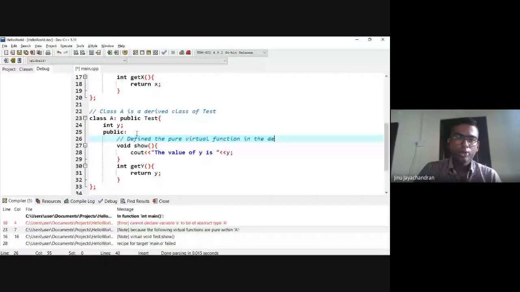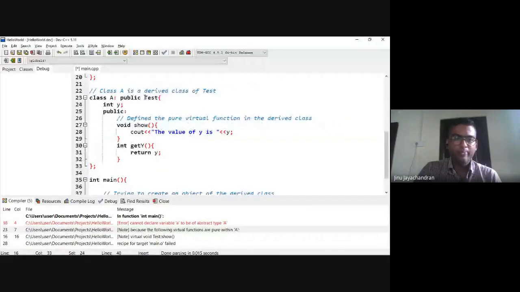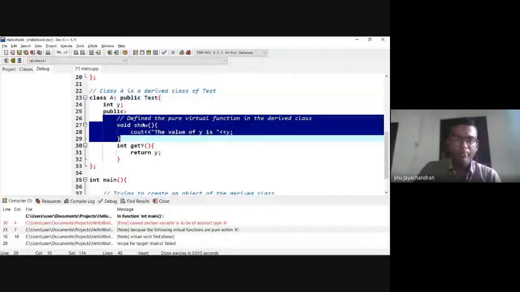So a pure virtual function is declared like this in the base class. From the base class, I have inherited class A. Then I define the pure virtual function. That means the same name with the same return type and the same number of arguments. Okay. Now if I try, it should compile. Otherwise, there is some problem in the code. You see, there are no errors.